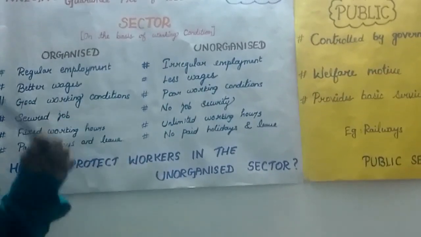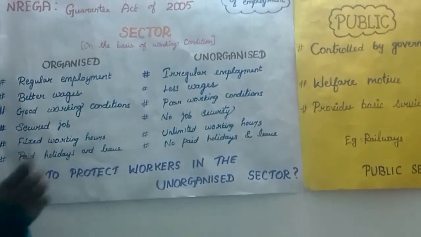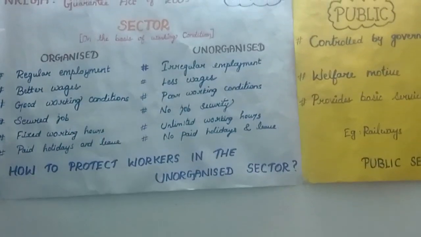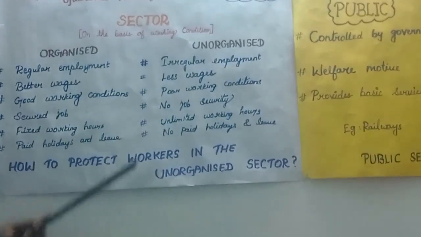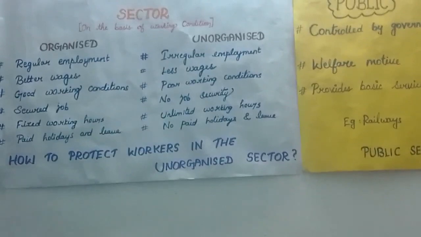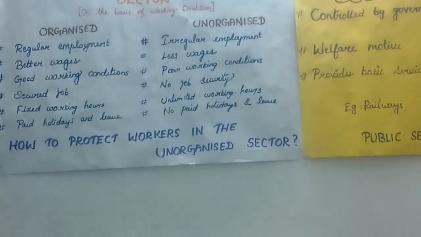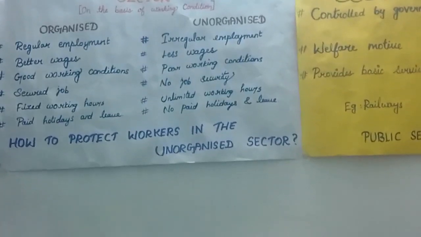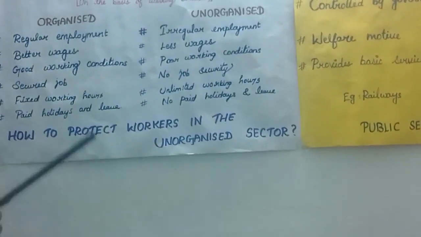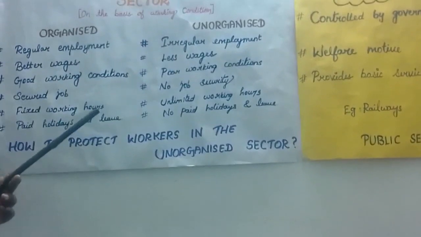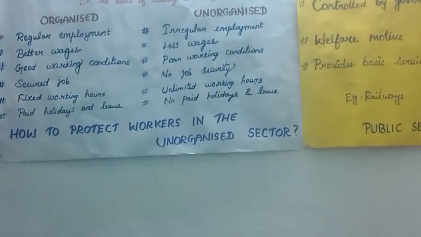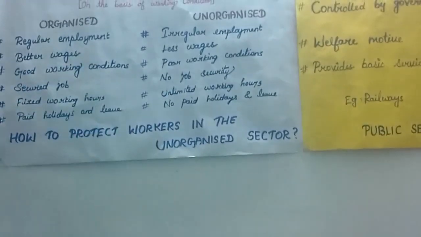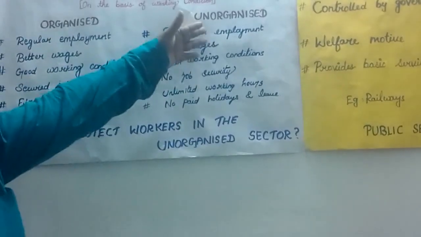Not only private jobs, even agricultural activity also comes under the unorganized sector. Their job is not secured, so there is no job security for them. Unlimited working hours: they work more than 8 hours. All over the world, the working hours are fixed by the ILO, the International Labour Organization, which is more concentrated on the unorganized sectors.